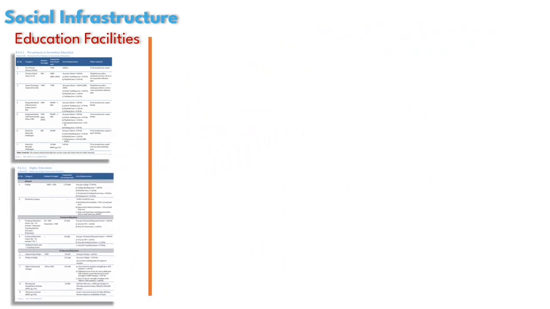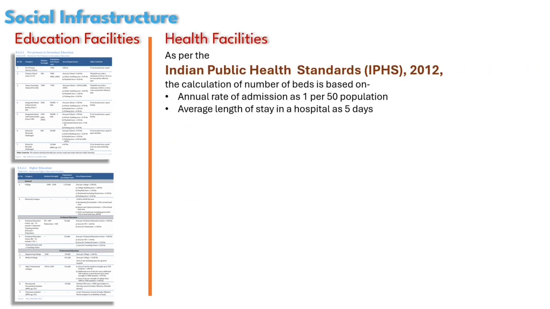Let's move to health facilities. Health infrastructure related standards are prepared by Indian Public Health Standard 2012. And according to this, the calculation of number of beds is based on, first, the annual rate of admission as 1 per 50 population, and second, their average length of stay in hospital as 5 days.